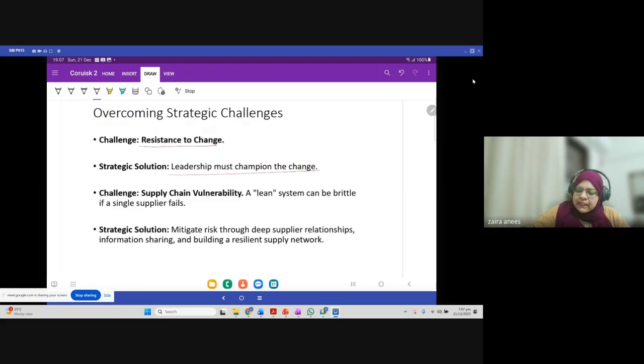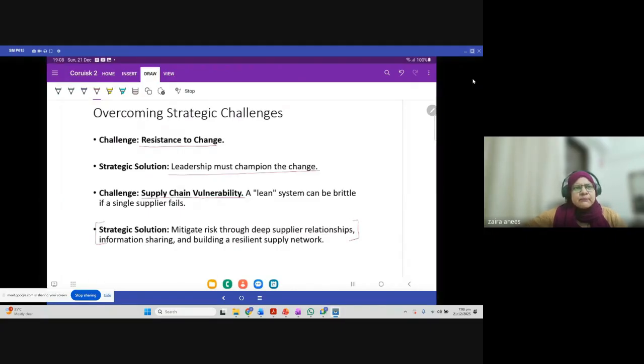Supply chain vulnerability. If you are buying raw material from just 2 or 3 suppliers, you are trying to lean it down, because you cannot afford to have 10 or 12 or 15 suppliers, since then you have to take care of every supplier. You can have JIT with a focused strategy of 2 or 3 major suppliers, so that you only need to communicate with them. You don't need to communicate with 15 or 16 suppliers. And again, supplier relationship is extremely important.